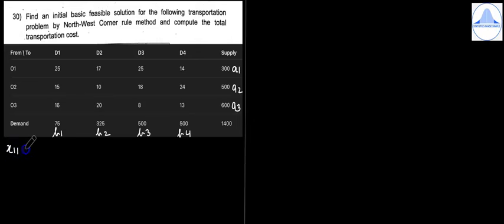So x11 is minimum of A1, comma B1, which is minimum of 300, comma 75, which is equal to 75. So we write the allocation here as 75. Now to check whether 75 is matching with the availability or it's matching with the requirement. It is matching with the requirement at D1.